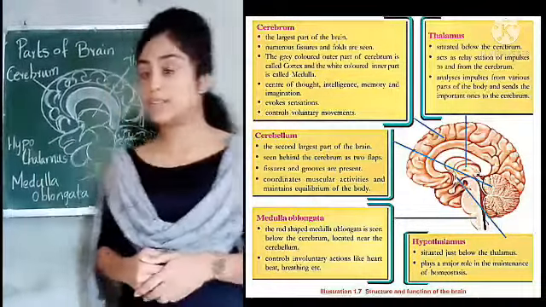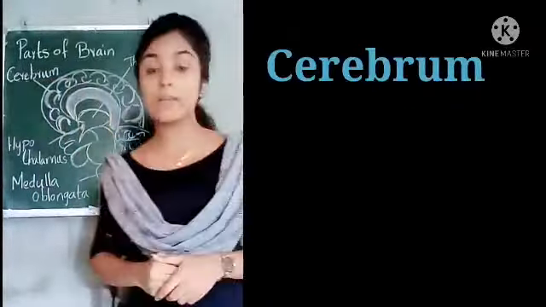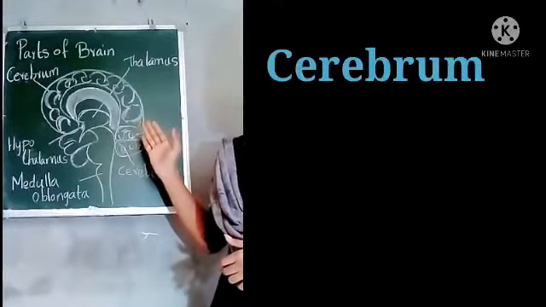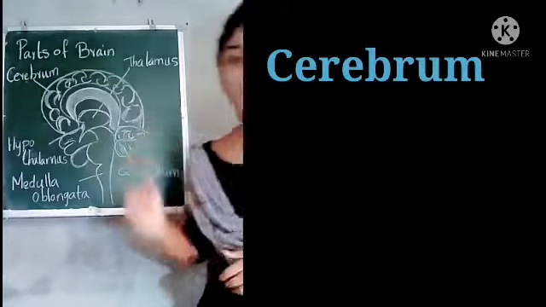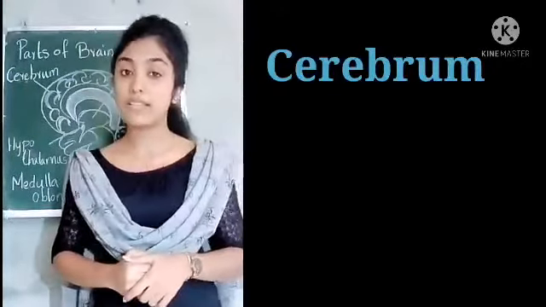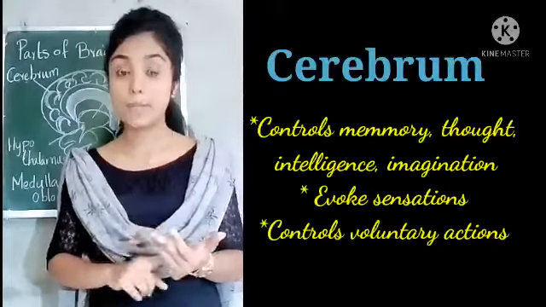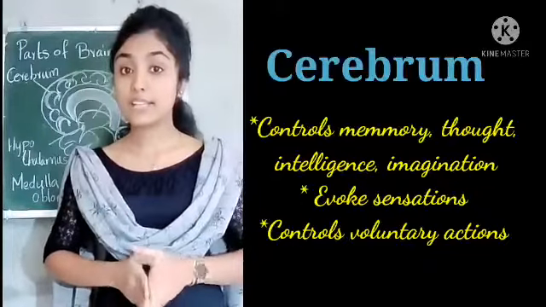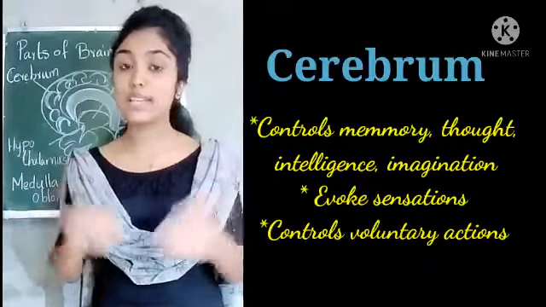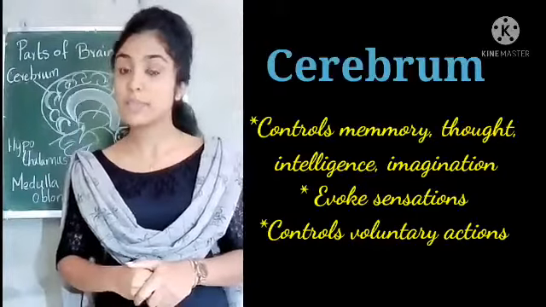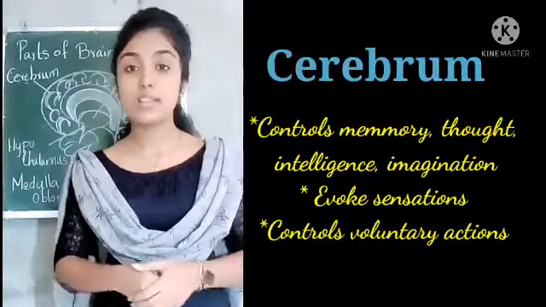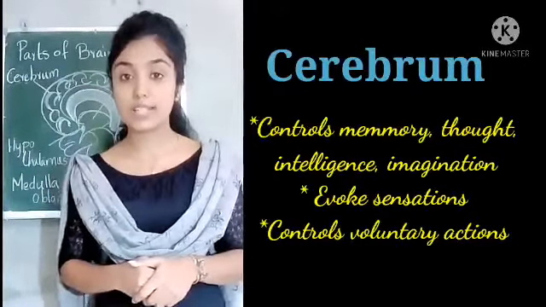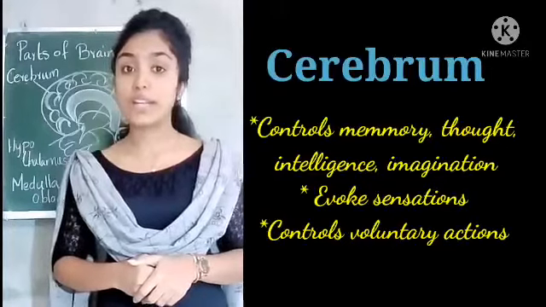The first part is the cerebrum. The cerebrum is the largest part of the brain. From this diagram itself, you can see that it is the largest part. The function of the cerebrum is that it controls our memory, thought, intelligence, imaginations, etc. The next function is that it evokes our sensations. What are the sensations? Yes, touch, smell, taste, etc. So the cerebrum evokes our sensations. Another function is that it controls our voluntary actions.